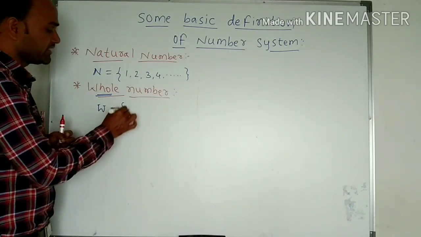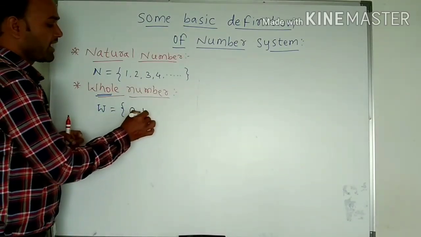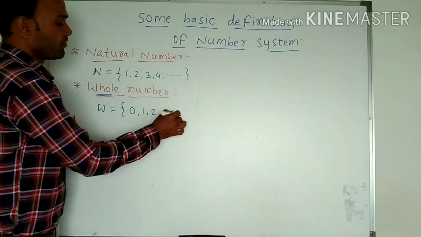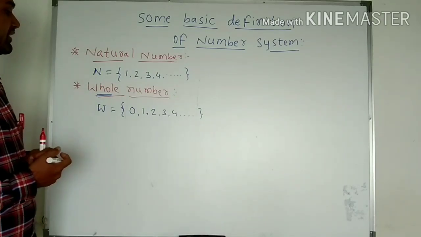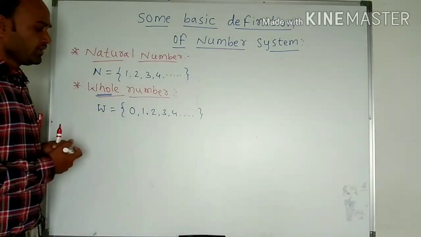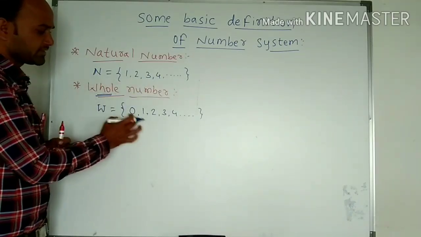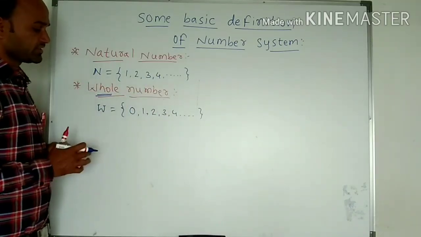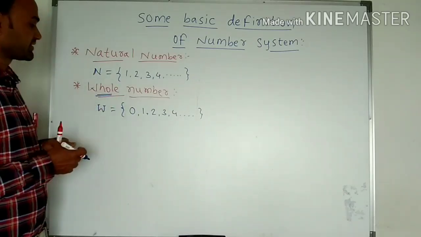For example, 0, 1, 2, 3, 4 and so on. All such numbers are called whole numbers. The smallest whole number is 0 and the biggest whole number we don't know exactly.